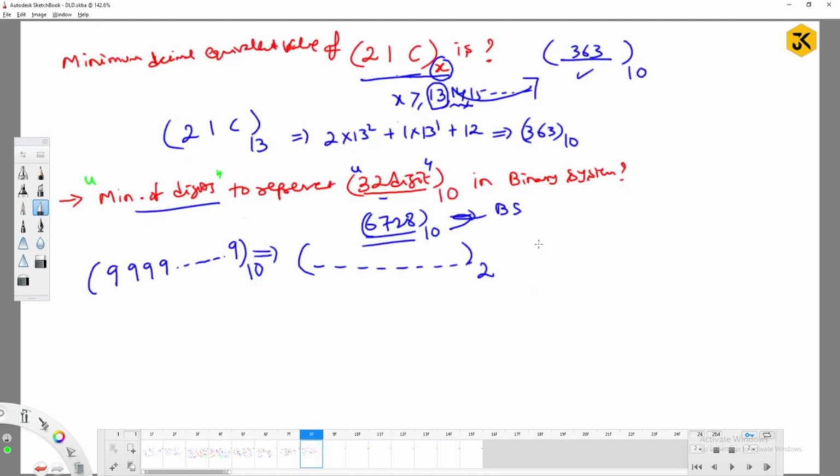So here, if you observe, I am trying to say that this is a k digit number in some base b. With this, can I get some maximum number or not? What is that maximum number again? This is only 32 nines with base 10, right? And this should be converted into the binary number system, right?